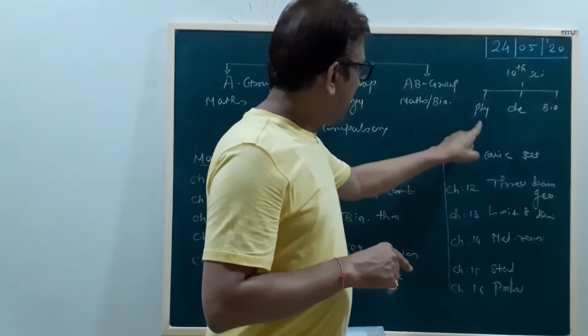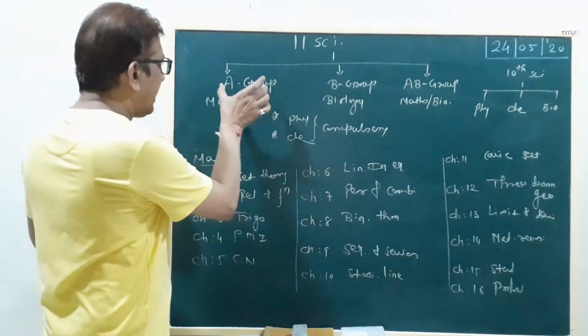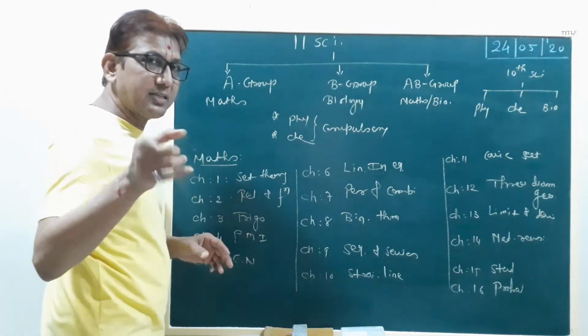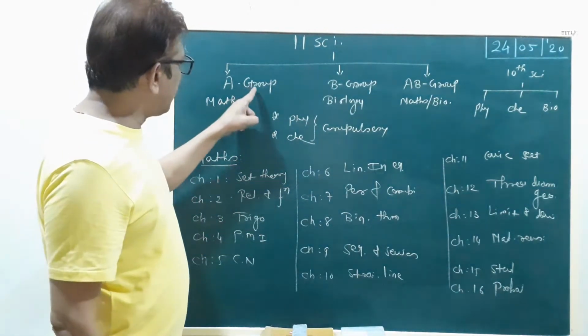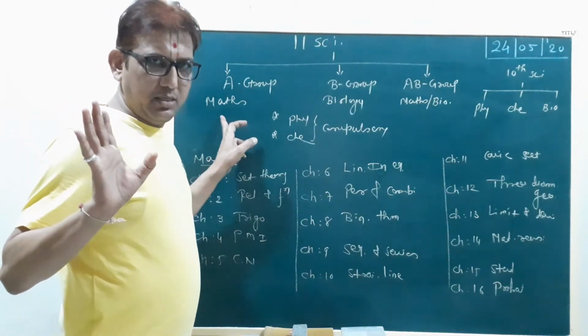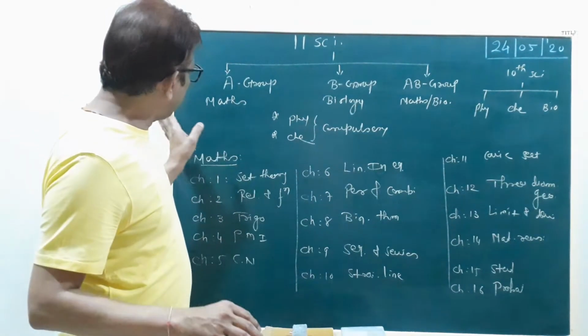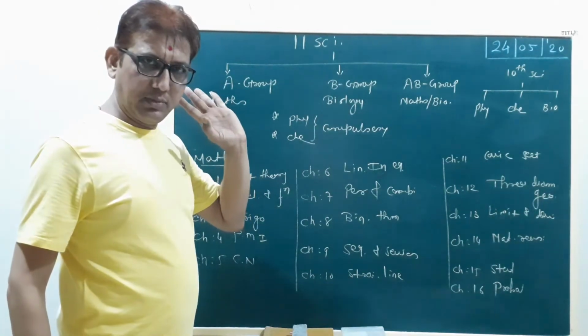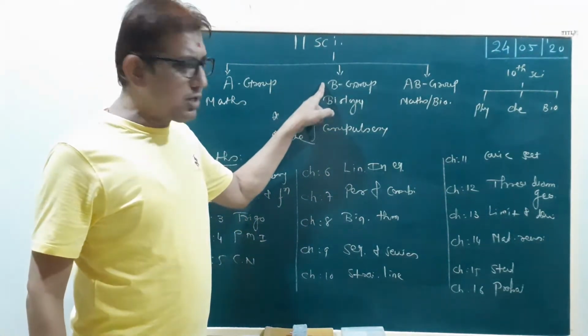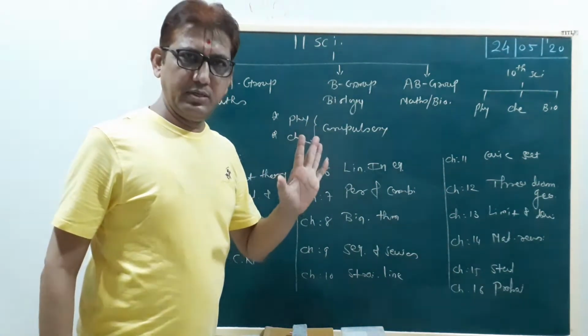Now here you can select the A group. If you select A group, it is called maths. A group, that is maths. Clear? You are aiming for engineering. If you select the B group, that is biology.